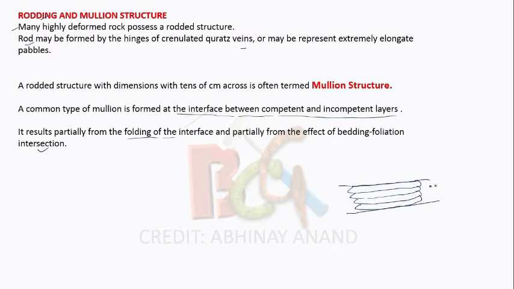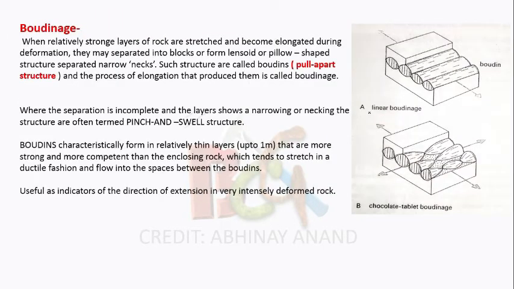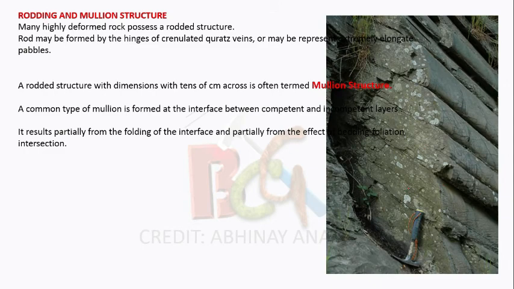So it is between the layers, whereas boudins are developed within the layer. So this is the basic difference, and boudins can be formed by the stretching, whereas the mullions can be formed by the process of folding, or they are also partially formed by the bedding-foliation intersection. So this is the type of boudinage. This is a linear boudinage, and this is the chocolate tablet boudinage. This is the typical photograph of mullion structure. Come to the next point.